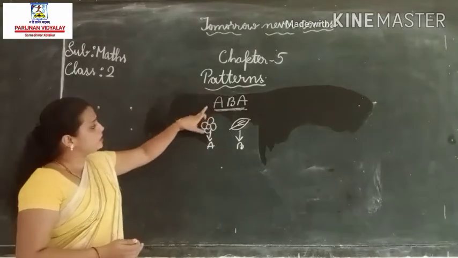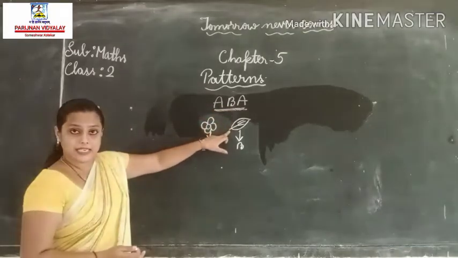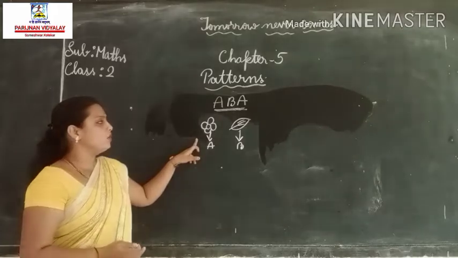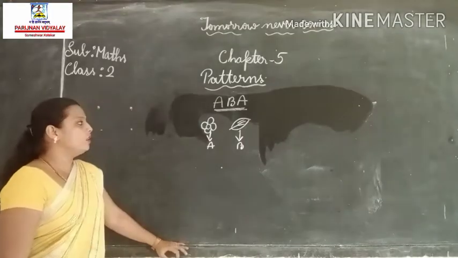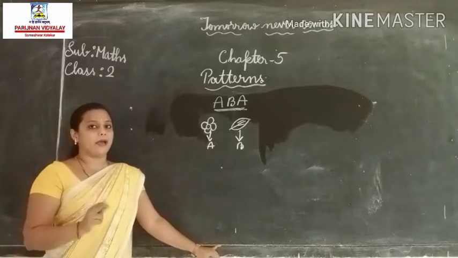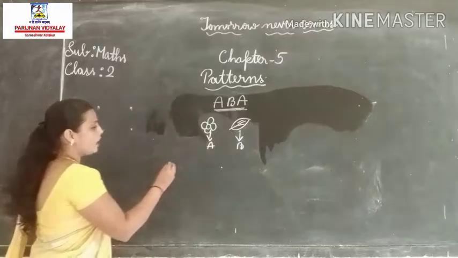ABA pattern means A flower, B leaf, A again flower. So we have to make a pattern using flower and leaf, but that pattern should be A, B, A. So can you help me?